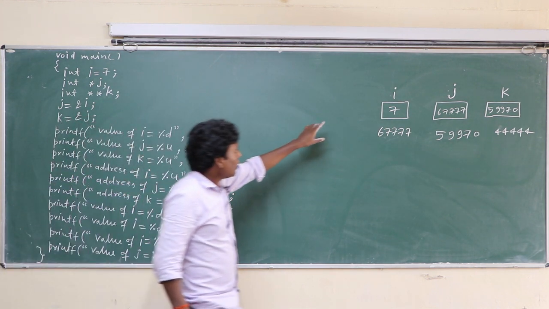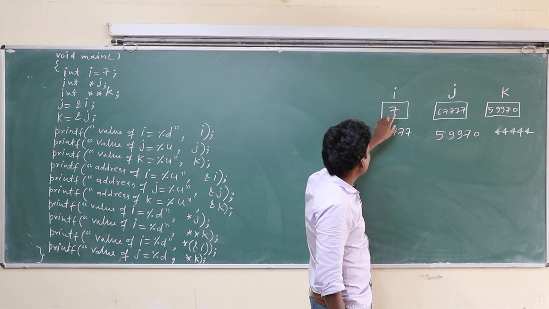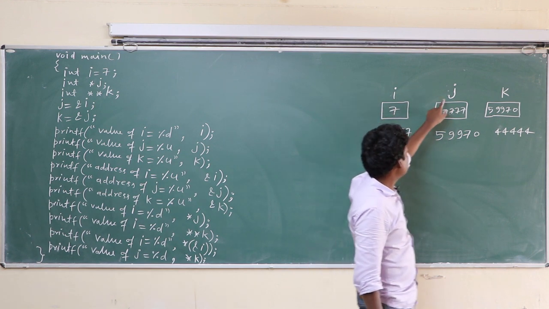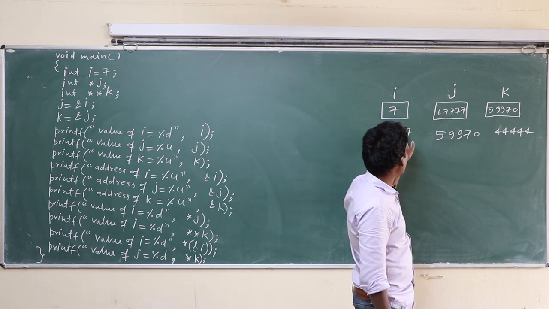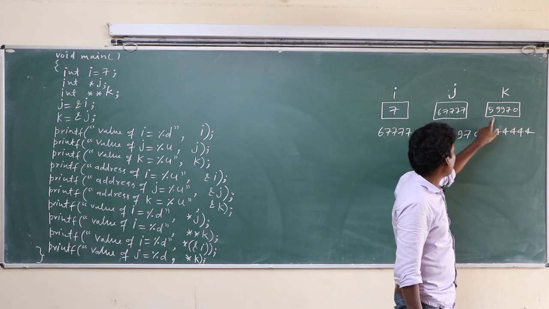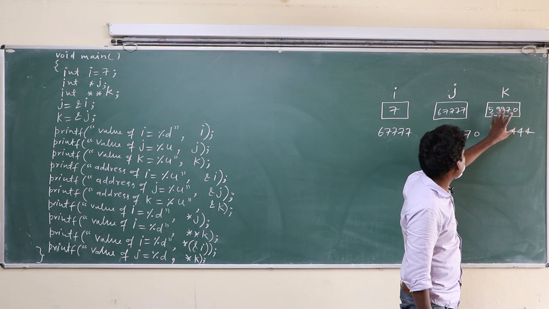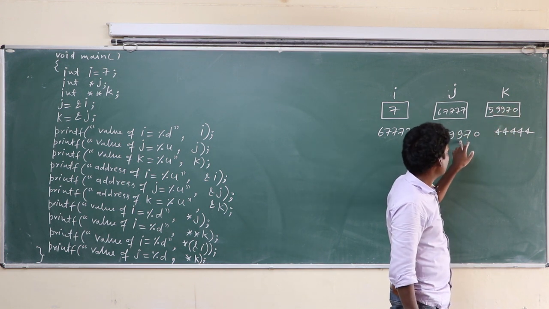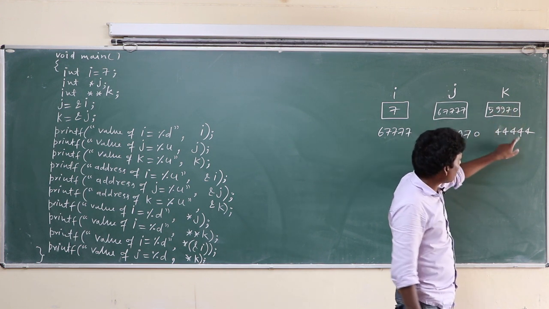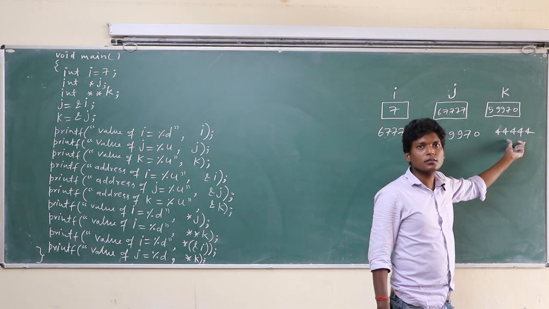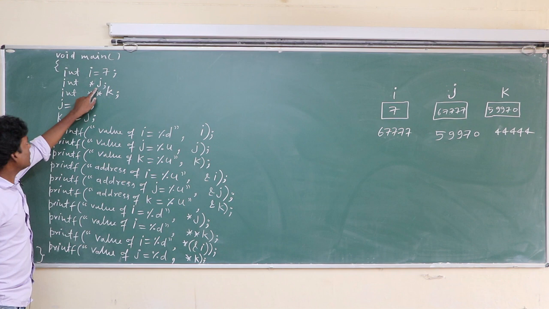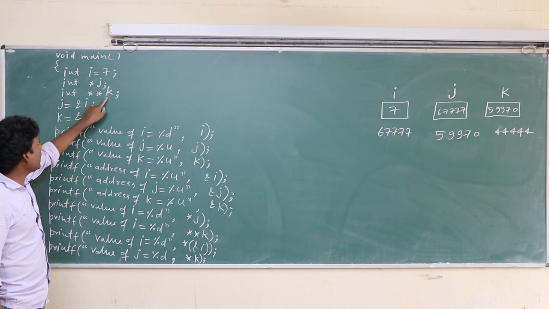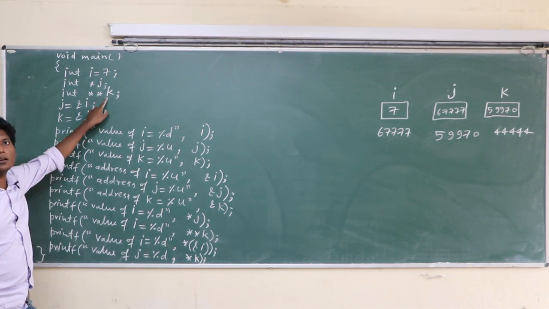I occupies the memory space for holding the integer value, j occupies the memory space for holding the address of I, k occupies the memory space for holding the address of j, and this location also has its address. So here j is a pointer variable, k is a pointer to pointer variable.